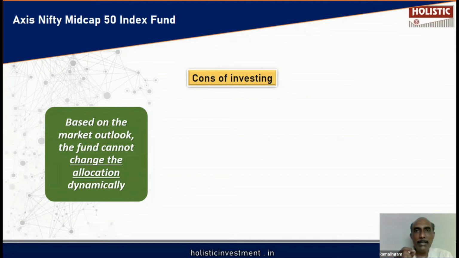It is possible in the actively managed fund. Whereas in the Axis Nifty Midcap 50 Index Fund, the fund manager is not going to actively manage it based on the market outlook. He is going to simply follow whatever allocation is given in the index. So here, managing the fund dynamically based on the market outlook is not possible.